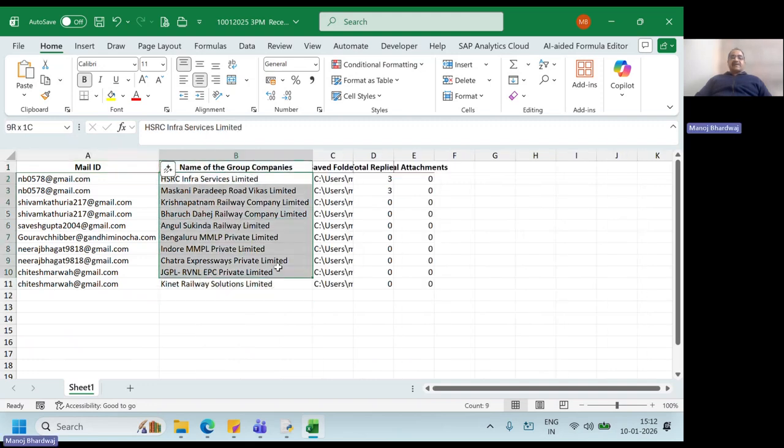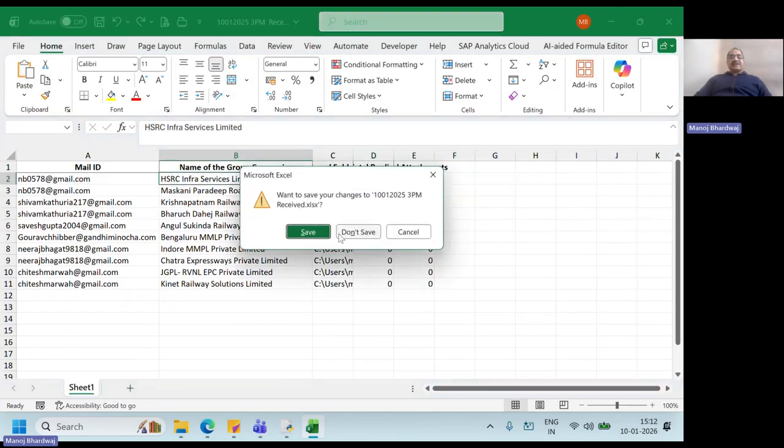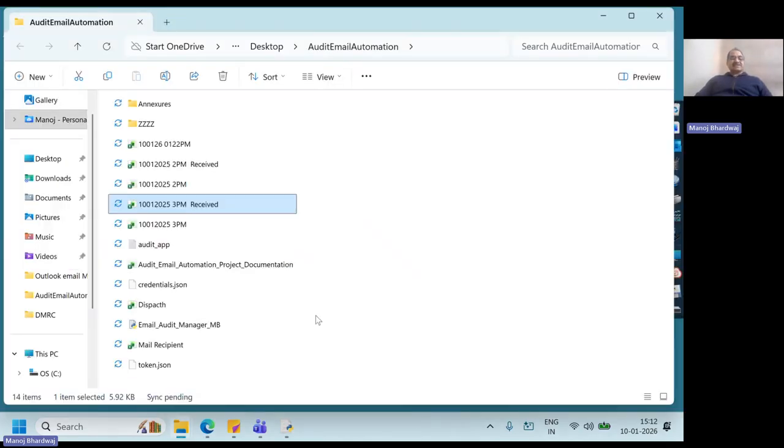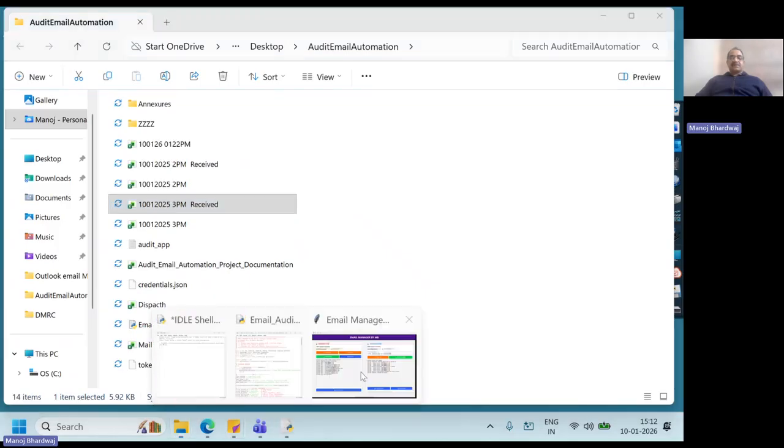Company-wise, the folder has been created. How many replies have been received, and if there are any attachments. Now, the folder that I shared, I had been using it. Presently, I have not sent any reply from that email ID. But if I send a reply, that will be saved automatically, which I have already tested, and the folder is available over there.